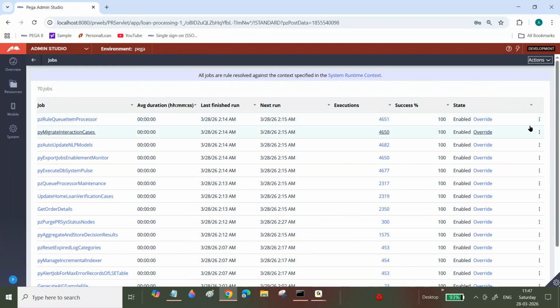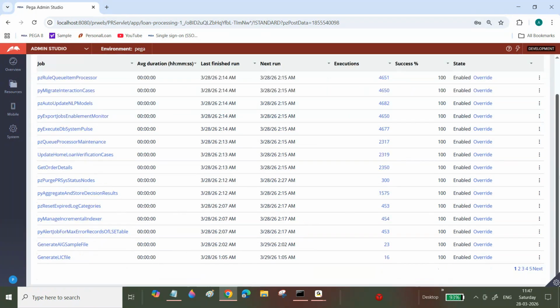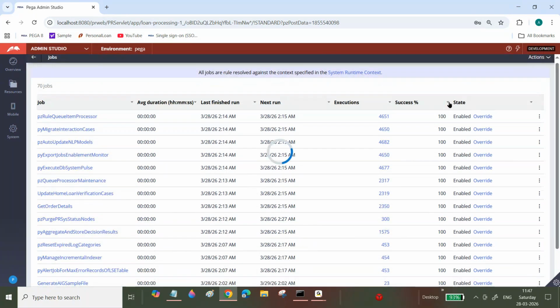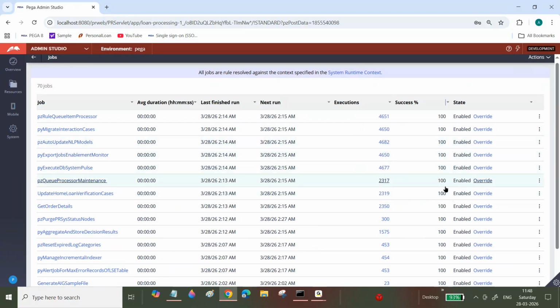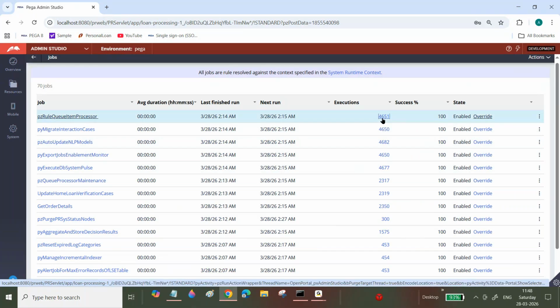Now, if there is any failure, come here. Is there any failure here? Zero failures means you can see 80, 90, 70 like that. In case you want to know more, if you click this one here, you can see the details.